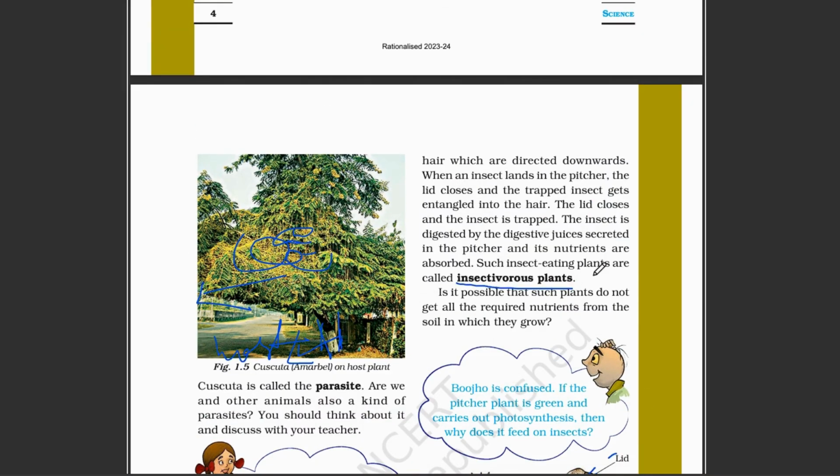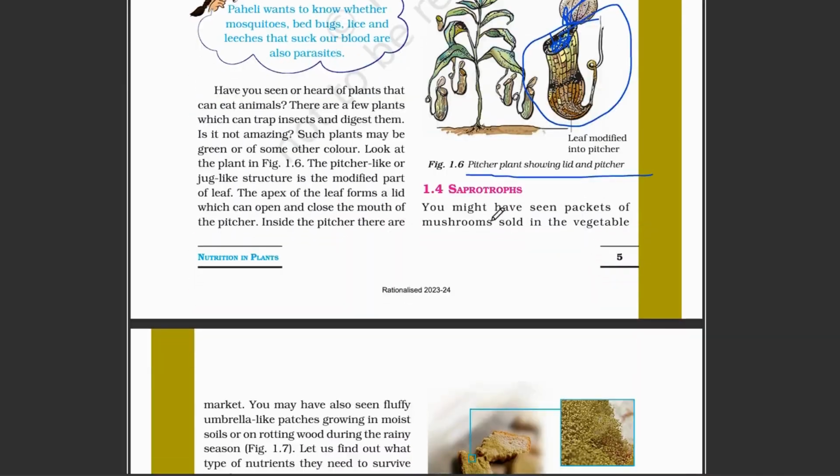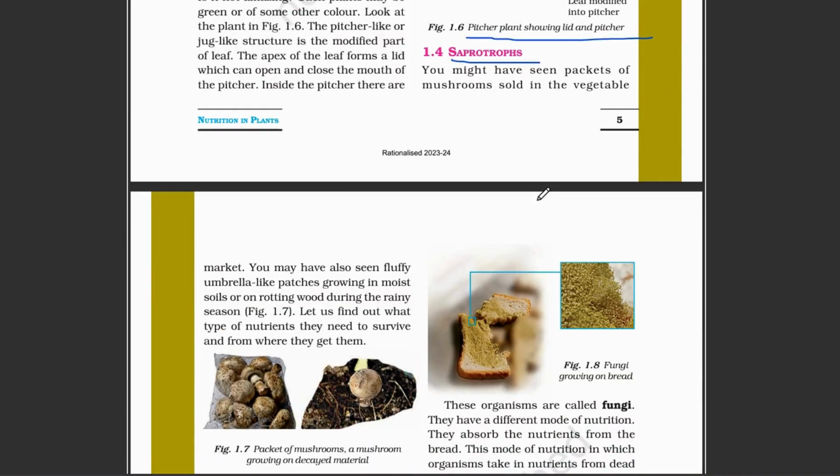Now we are going to learn about saprotrophs. What are saprotrophs? You might have seen some packets of mushrooms and vegetables in the market.